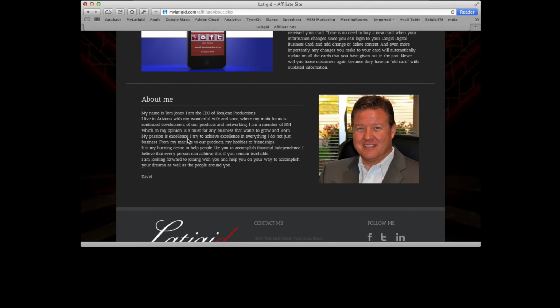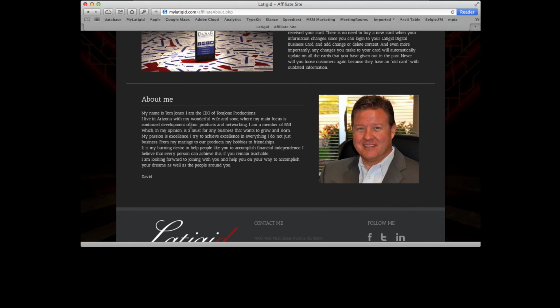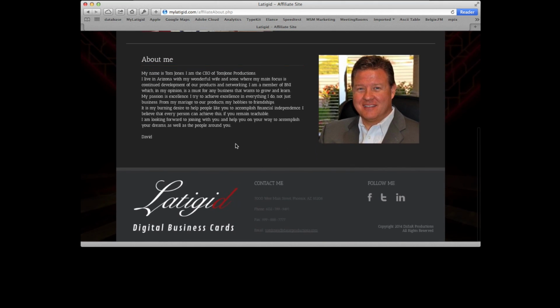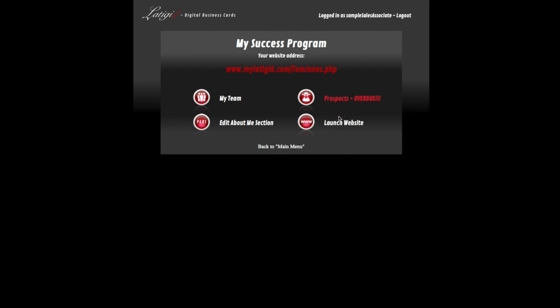If you make this really, really long, then it will just push the page all the way down so it doesn't cut off, but of course you will have an empty space underneath your picture here. So make sure it doesn't get too long, just to make sure that the page continues to look aesthetically pleasing. And those are really the 4 things about the My Success program.